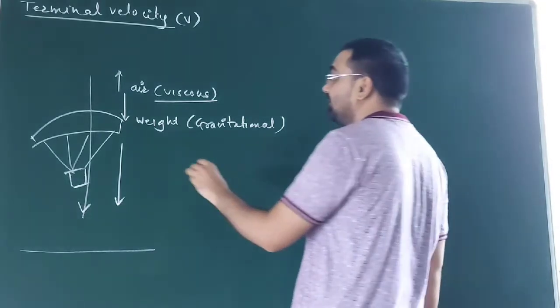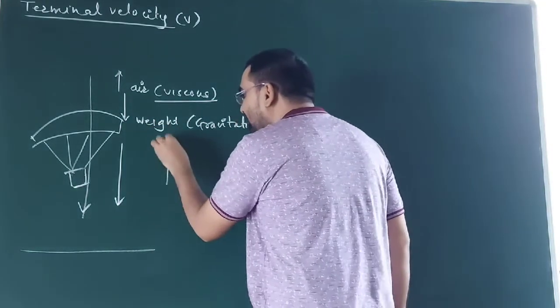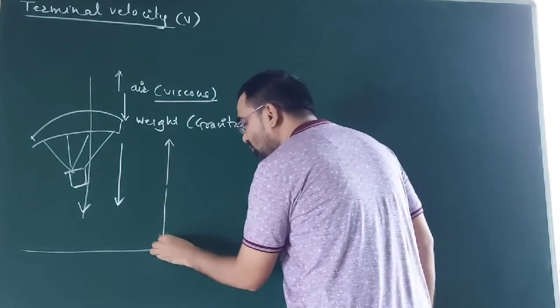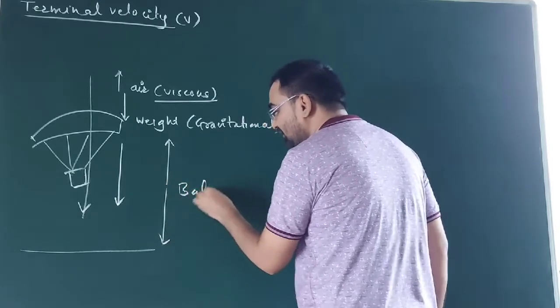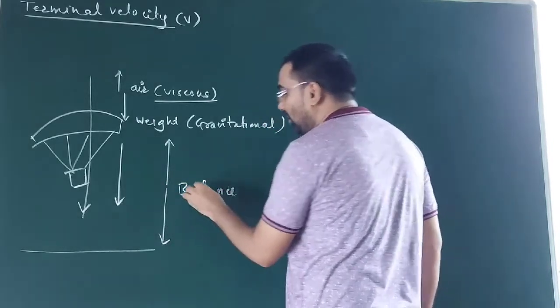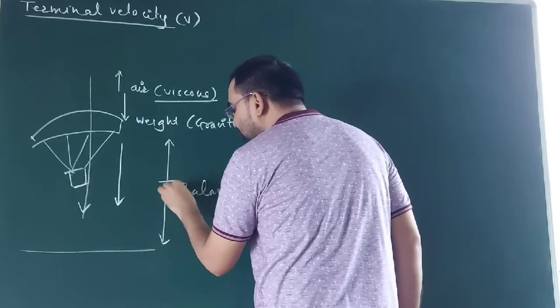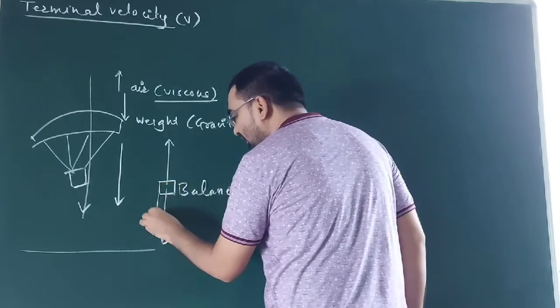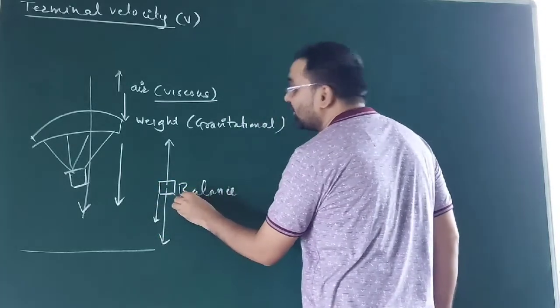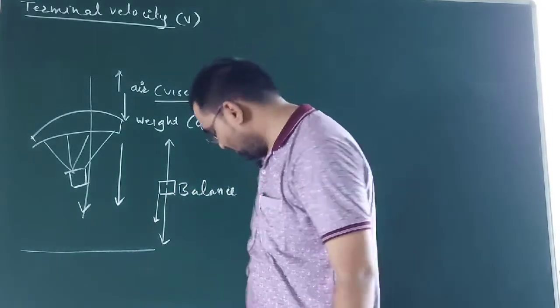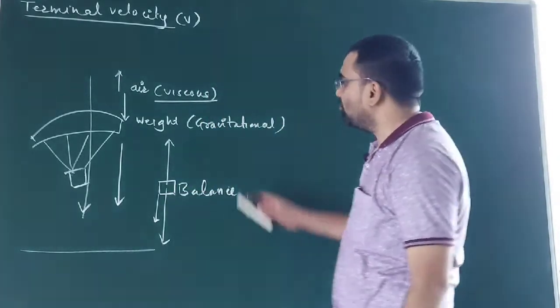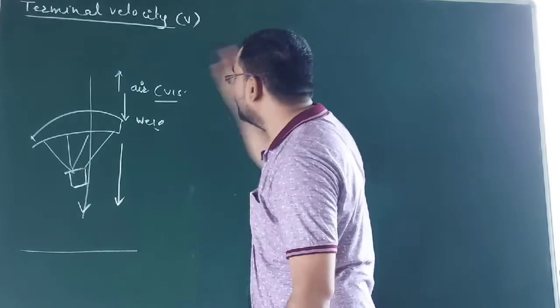When the upward force and downward force both get balanced, then the object will move with a steady velocity in a downward direction. This steady velocity we call what? Terminal velocity. So today we have to find out the formula for this terminal velocity.